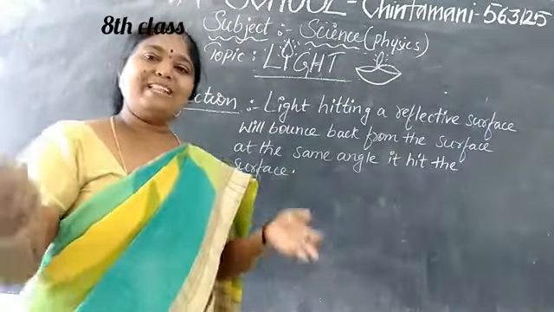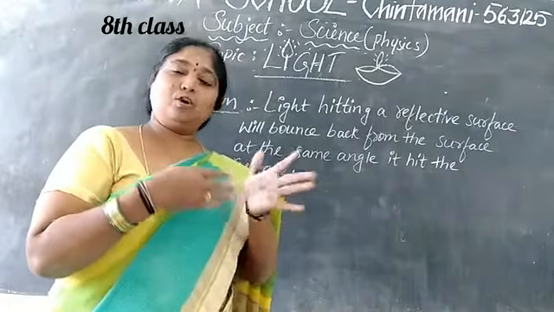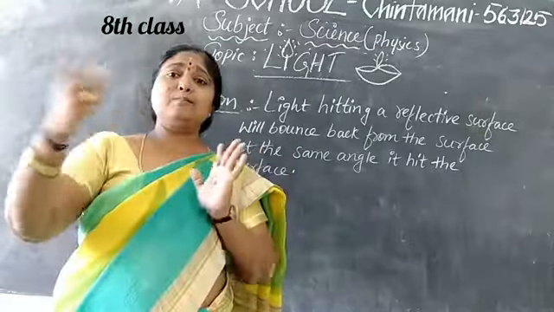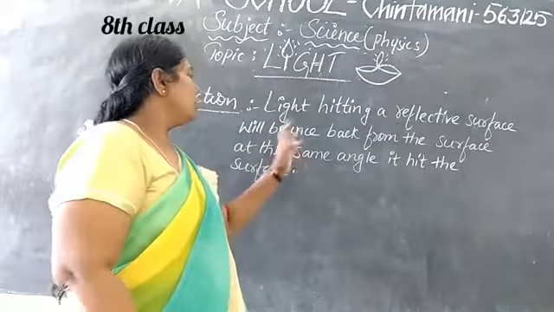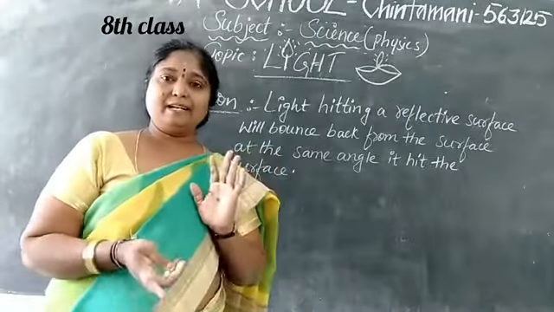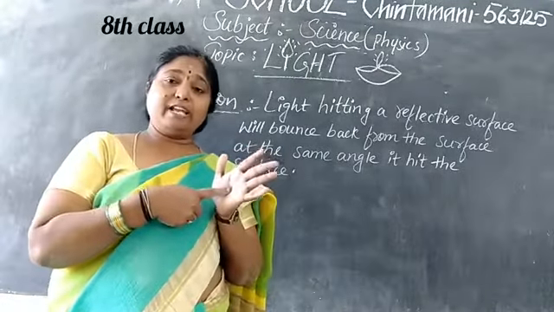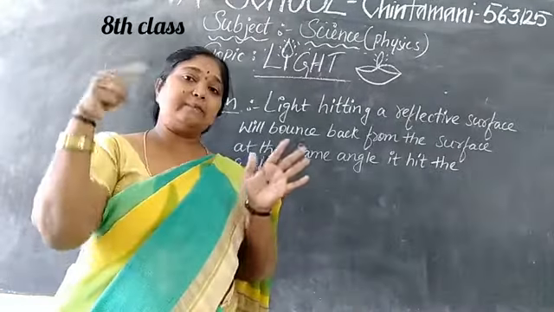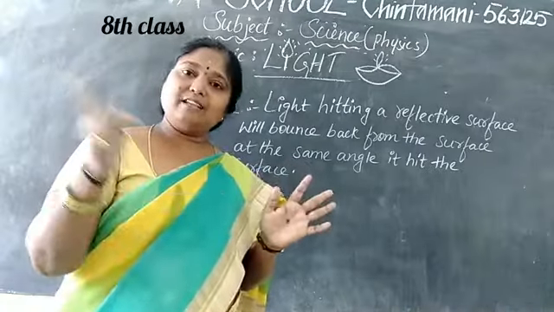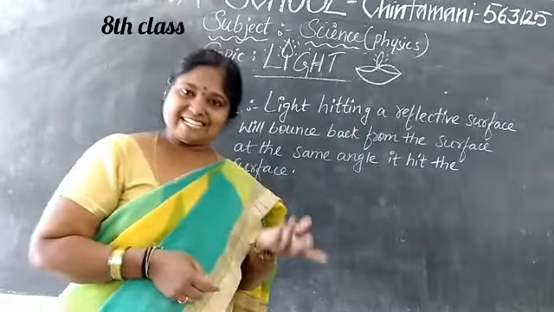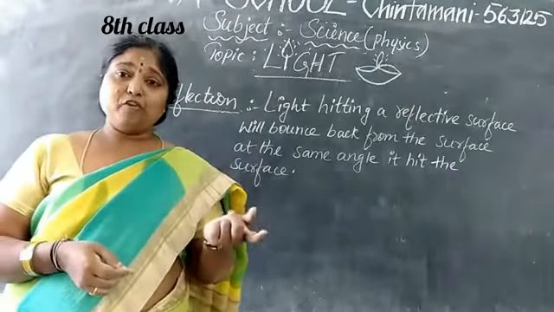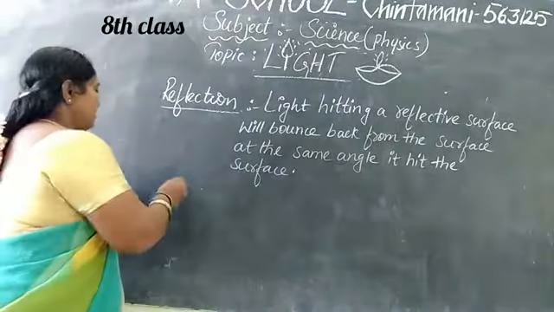That means when a light ray passes onto an object, maybe a mirror, it is going to bounce back from the surface with the same angle as it fell. For example, if it is coming and falling at 60 degrees, we are going to get the bouncing at a 60-degree angle only. That is nothing but the reflection. Next, let me go for the laws of reflection.